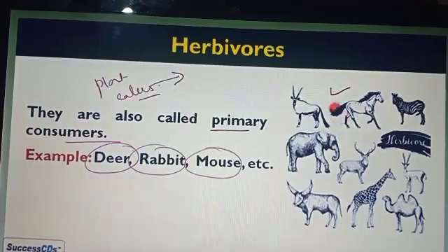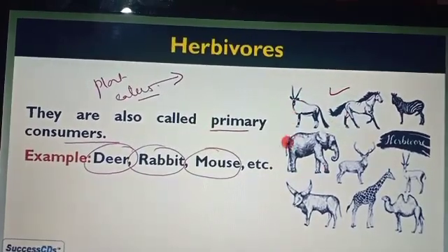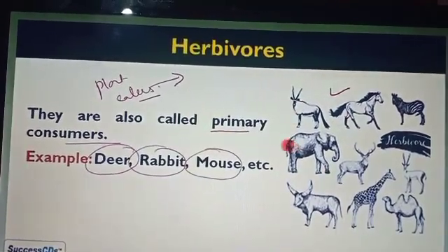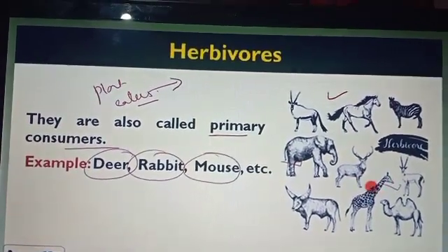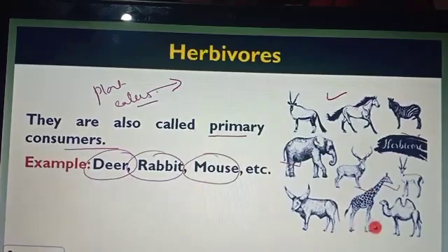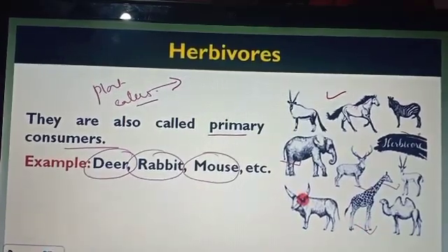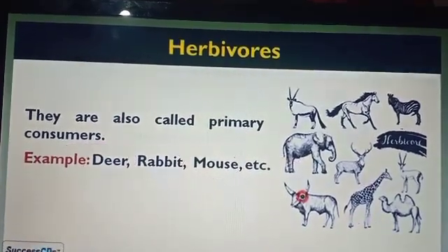Here you can see in the figure there are some other animals which also come under the herbivores, like camel, giraffe, zebra, camel. These are all also herbivores. They all are plant eaters.